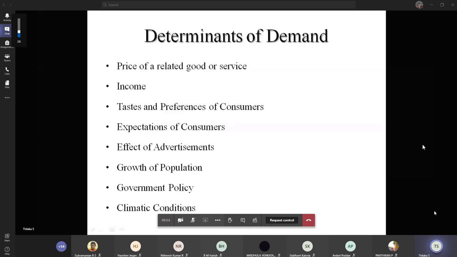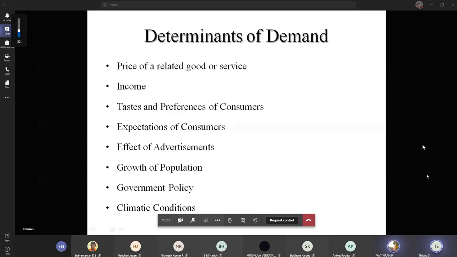For example, tea and coffee. Regarding the substitute goods, tea and coffee, if the price of coffee increases, what will happen to the demand of tea?